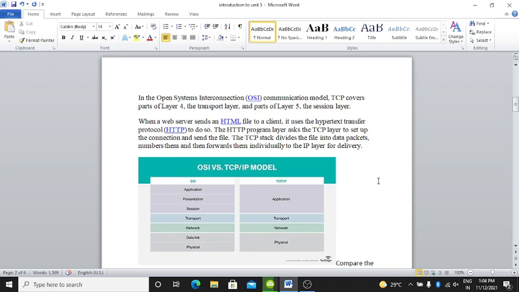The HTTP program layer asks the TCP layer to set up the connection and send the file. The TCP stack divides the file into data packets, numbers them and then forwards them individually to the IP layer for delivery.